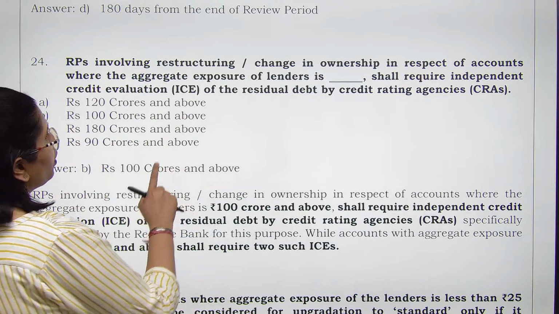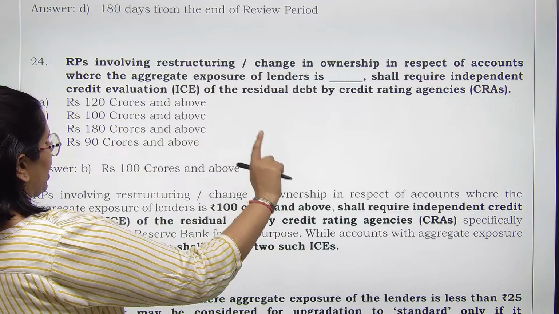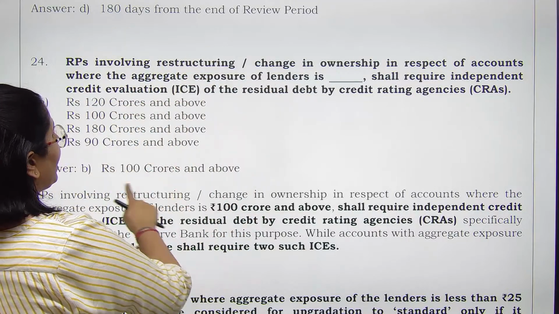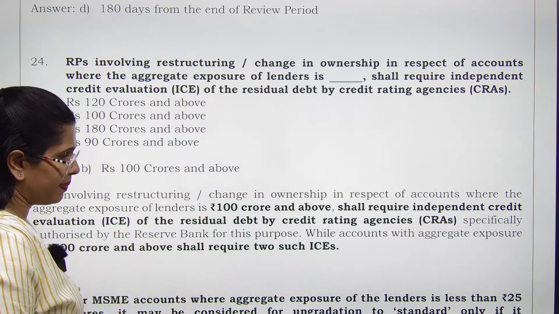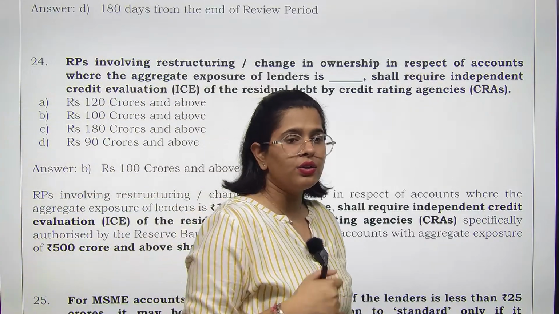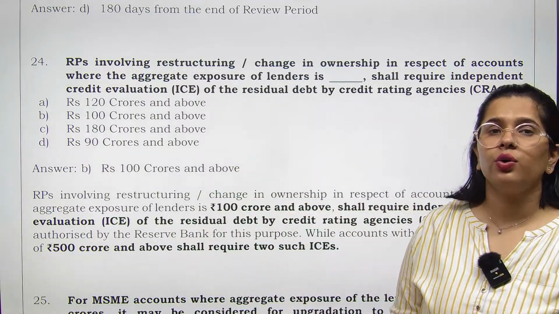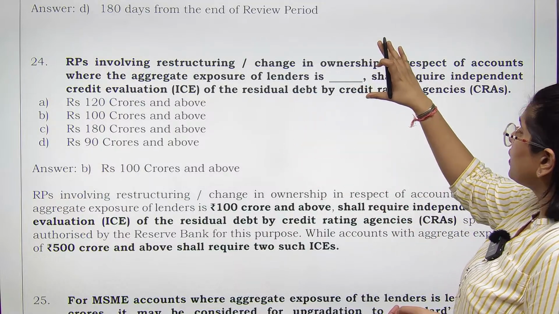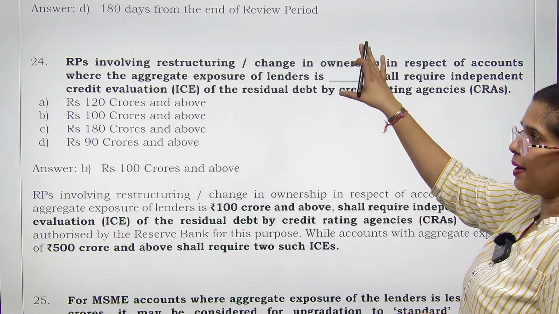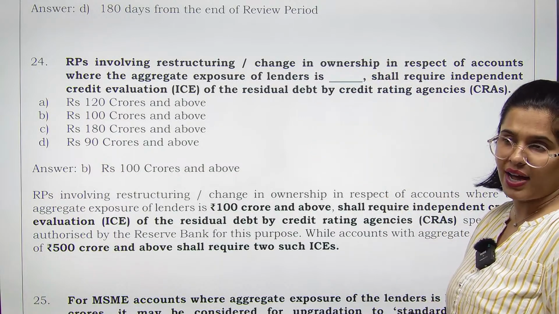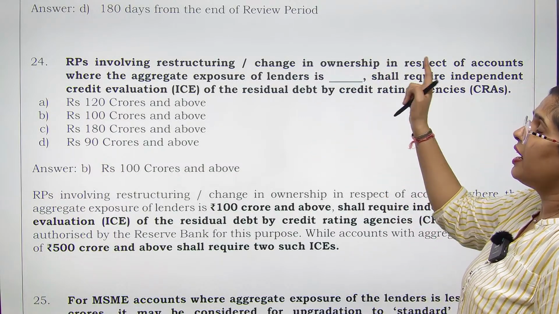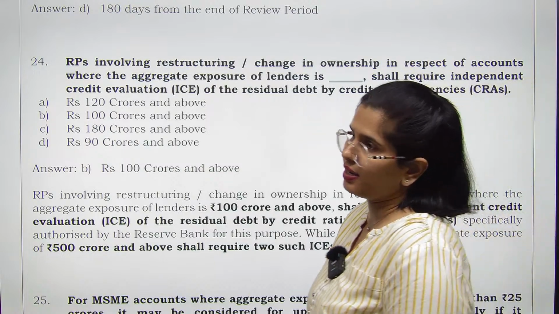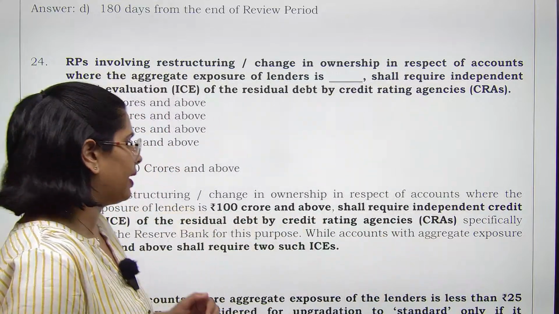So what we are talking about, see, in cases of accounts where the resolution plan or restructuring is happening and the aggregate exposure of lenders is, that means banks have given 100 crores and above. अगर banks ने 100 करोड़ या उससे ज़्यादा दे रखा है and for such exposures there is a restructuring happening, so we need an independent credit evaluation for that. That means independent credit evaluation by credit rating agencies needs to be done. ठीक है, credit rating agencies को ये करना पड़ेगा.